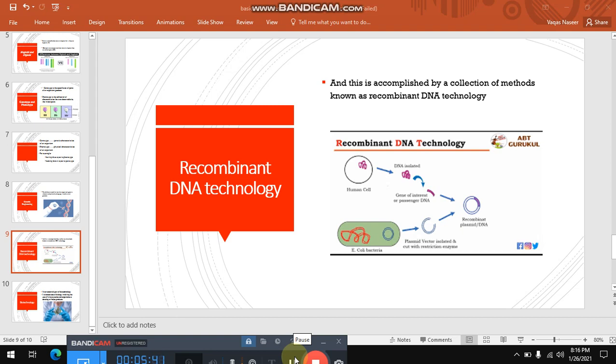Recombinant DNA technology, friends: for the accomplishment of genetic engineering, certain methods are used, and the use of these methods, you can say the collection of these methods, is called recombinant DNA technology. You can see in this picture that recombinant DNA technology, a certain method, has been applied in order to make changes in the genetic information, as one cell is a human cell and another cell is of E. coli bacteria, and they are intentionally making changes in both genomes by following a technology, or you can say a method, and that is called recombinant DNA technology.